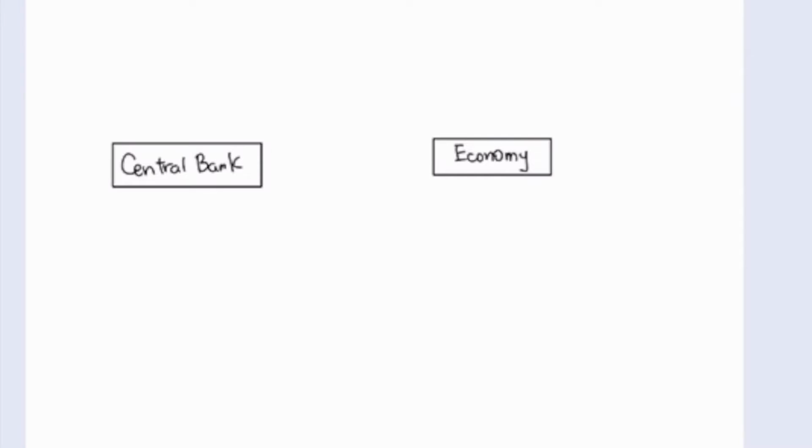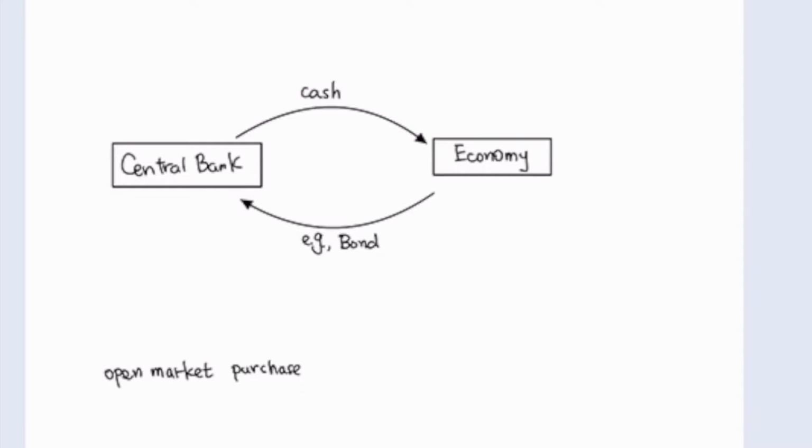So when the central bank conducts the open market purchases, it purchases some goods, for example bonds, from the economy. So what the central bank needs to do is pay cash in exchange for the bonds. So there will be more cash circulated in the economy in that case. Therefore it increases the money in circulation.